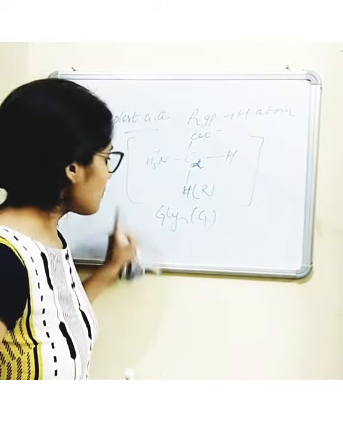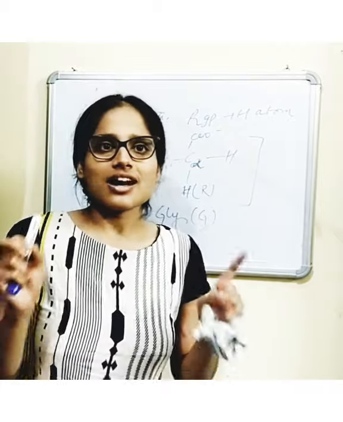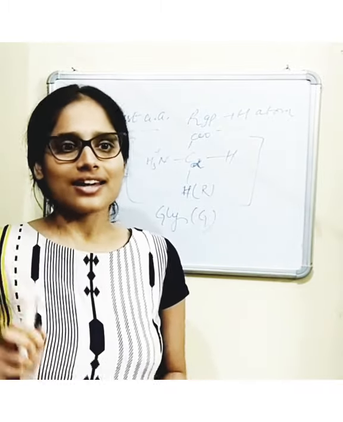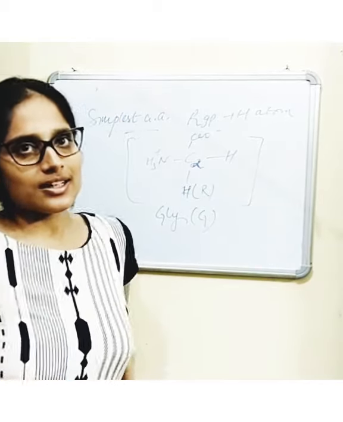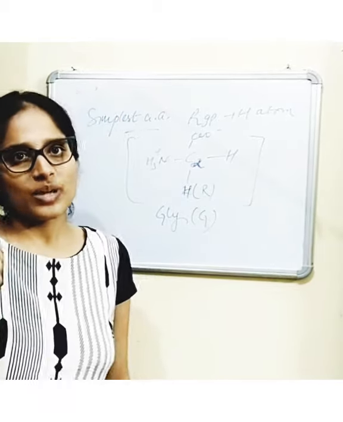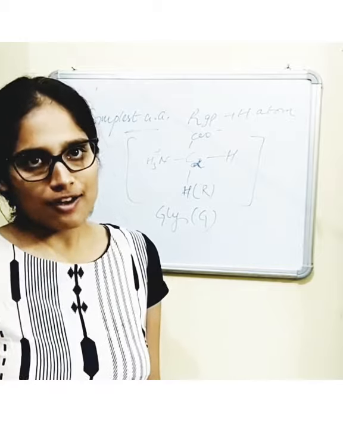Except glycine, all 19 amino acids are chiral in nature, and based on the chirality, two forms are present, D form and L form.